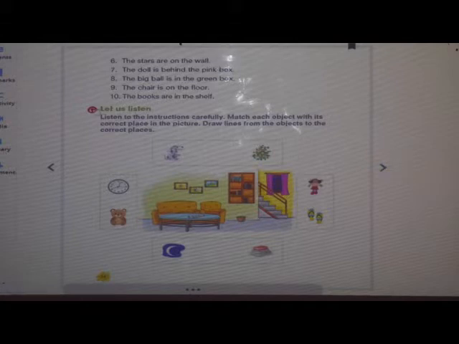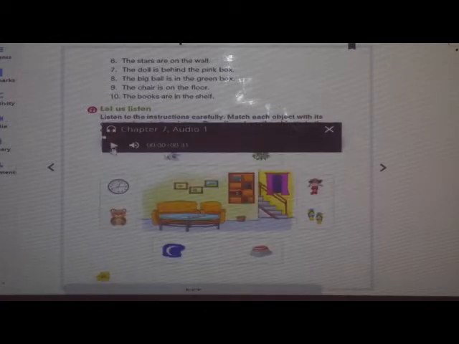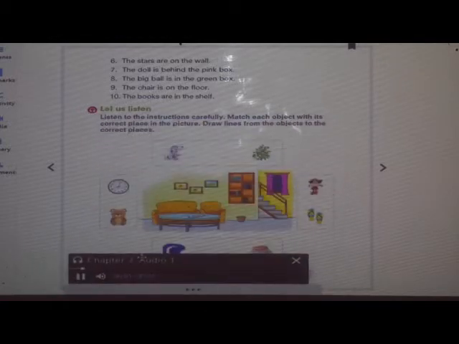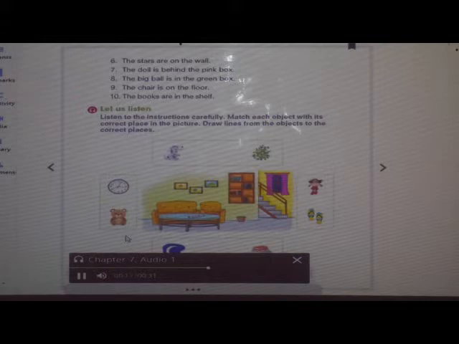Listen audio carefully. First, place the clock on the wall. Then, place the teddy bear on the sofa. Now, place the dog under the table. Then, place the plant in the pot. Place the doll and the pair of slippers under the stairs. Now, put the books in the bookshelf. Place the half moon behind the window.